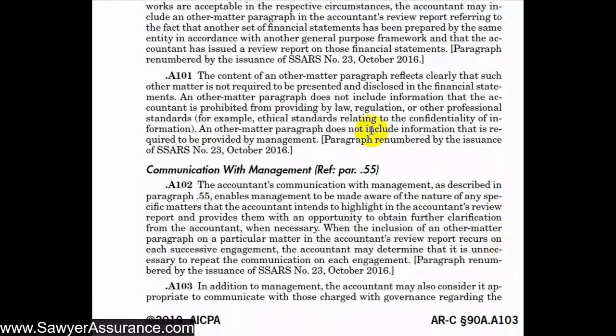So next they tell us that the content of the other matter paragraph reflects clearly that that matter is not required to be presented and disclosed in the financial statements. Also, this other matter paragraph should not include information that we're prohibited from providing. For instance, if there's something confidential about the entity, we shouldn't include those items in the other matter paragraph. And also, we should not include information that's supposed to be provided by management.